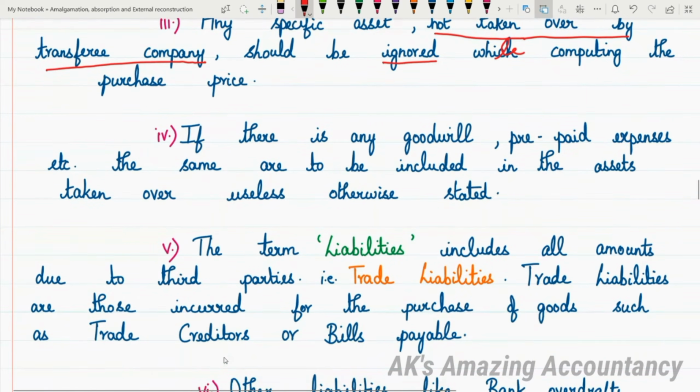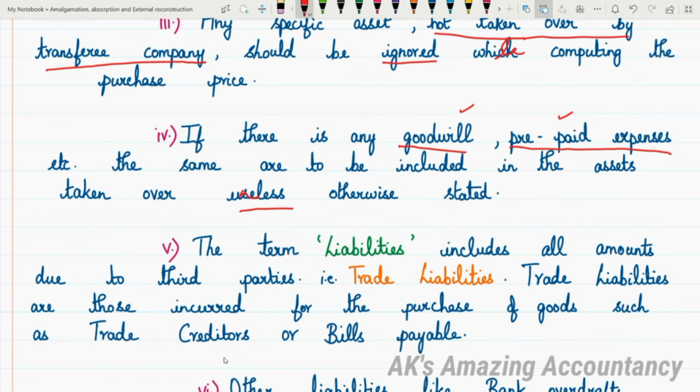Now let us proceed with point 4. If there is any goodwill, then prepaid expenses, etc., the same are to be included in the assets taken over, unless otherwise stated.